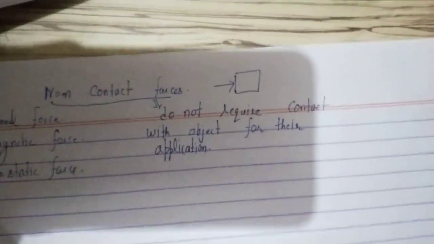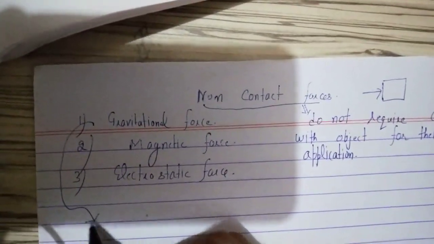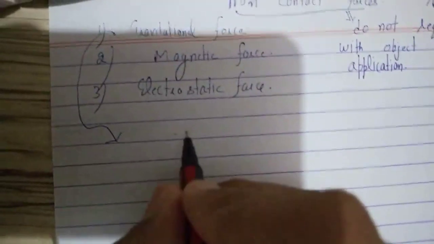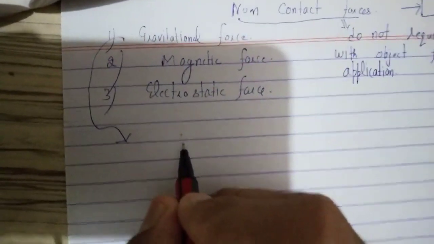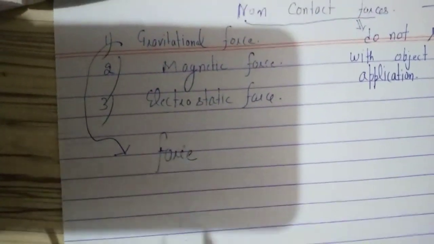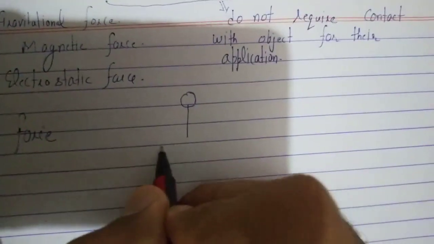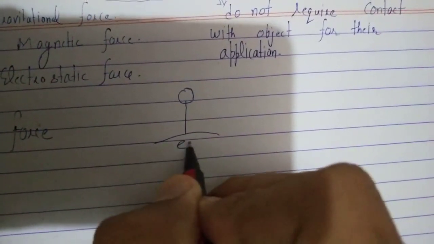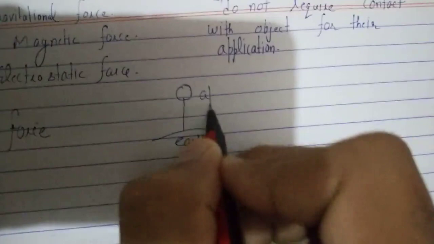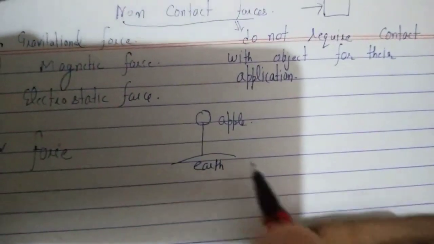So this is the definition of non-contact force. Gravitational force. This gravitational force is a force of attraction. First of all, you know that an apple is falling towards the earth. That means earth is attracting the apple towards itself. That is due to gravitational force.